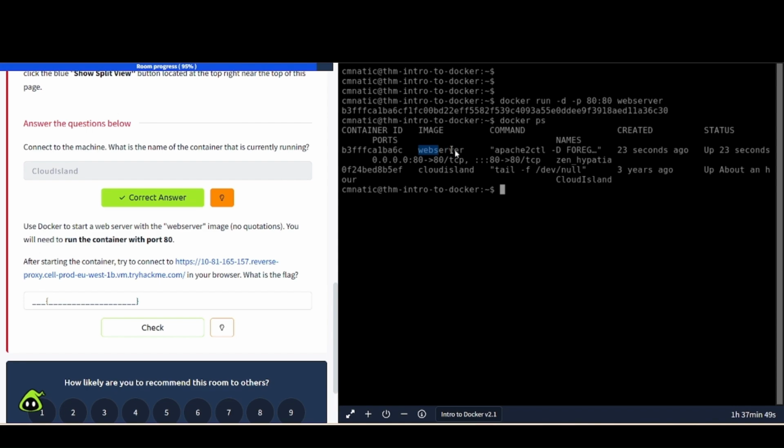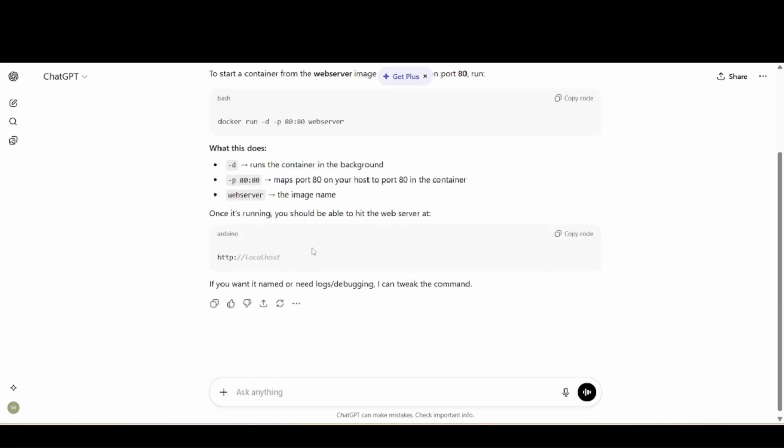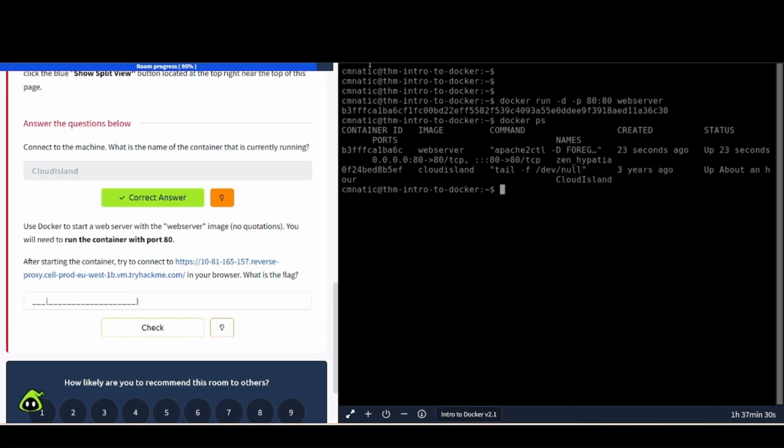We can see that here as we verified with the previously ran command. And also, if you don't remember off the top of your head, you can go back and look. You can do some Googling, or you can just ask an AI tool out there. So I asked ChatGPT, I basically copy and pasted it, and it gave me the information here, broke down what it does and everything. Okay, so now we need to go and visit this web page here and get that